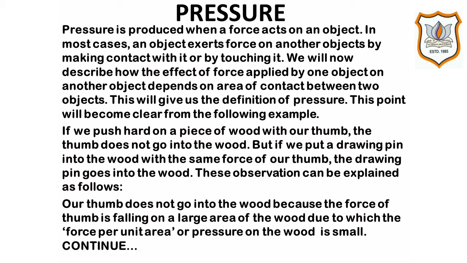If we push hard on a piece of wood with our thumb, the thumb does not go into the wood. But if we put a drawing pin into the wood with the same force of our thumb, the drawing pin goes into the wood. These observations can be explained as follows. Our thumb does not go into the wood because the force of the thumb is falling on a large area of the wood, due to which the force per unit area, or pressure, on the wood is small.